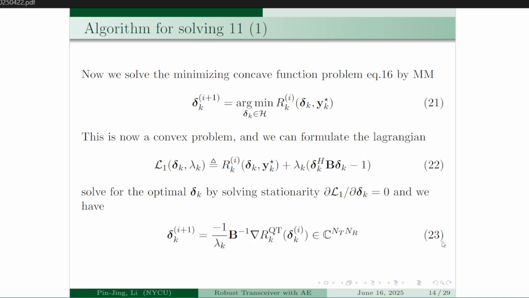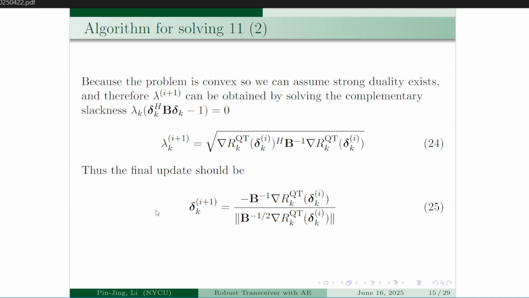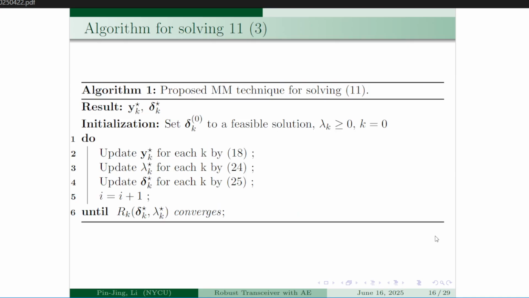So now this problem is convex. We transform the problem using majorization minimization techniques. The problem is now written in equation 21, and this is now convex, so we can just solve it. We can formulate the Lagrangian of this problem and then solve for the optimal delta k by solving the KKT conditions, and we finally arrive at equation 25. So now we have solved our first inner minimization problem, which was trying to find the minimum of the rate with respect to the different channel mismatch delta k we have.